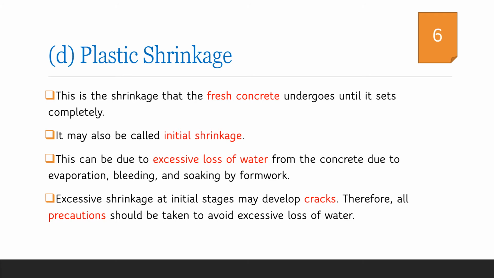Shrinkage is the process in which the volume of concrete reduces during setting. In fresh concrete, when shrinkage occurs, it is known as plastic shrinkage or initial shrinkage. The plastic shrinkage may be due to excessive loss of water from fresh concrete. It may be due to the evaporation of water, bleeding or soaking of the formwork. Excessive shrinkage may cause cracks in concrete and hence precautions should be taken to avoid excessive loss of water from fresh concrete.